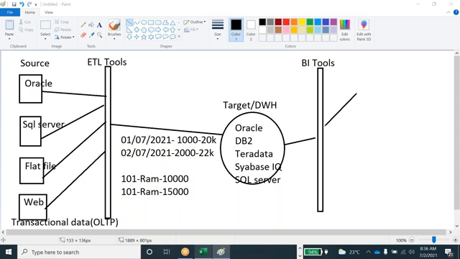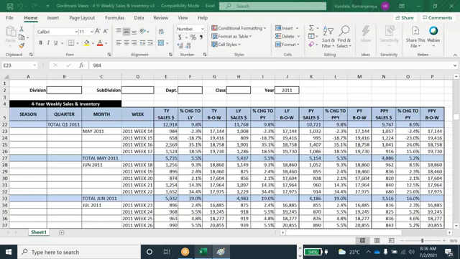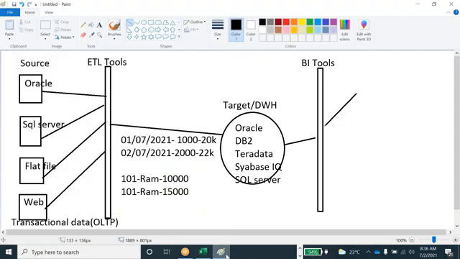Or whatever I showed, the one report. These are the different kinds of reports they're going to generate. These are table format reports, or sometimes it will be charts and graphs. Whenever you are watching an IPL match or any cricket match, they represent some charts. That is the visualization tools: Tableau, Power View, Power BI, and QlikView. These are the visualization tools. So mostly 70 to 90% they are going to generate graphs and chart kinds of reports from those tools.